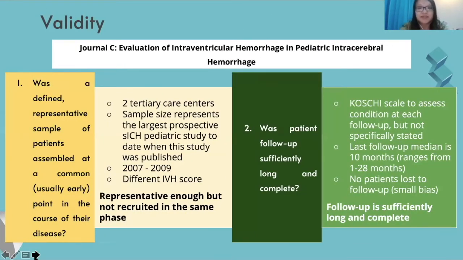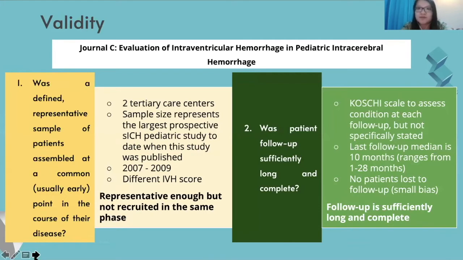Next is Journal C with the title Evaluation of Intraventricular Hemorrhage in Pediatric Intracerebral Hemorrhage. For validity aspect number 1, the samples included in the study are children with spontaneous intraparenchymal hemorrhage, which is a type of ICH, at 2 large tertiary care centers, and the sample size represents the largest prospective pediatric spontaneous ICH study to date at the time this study was published.